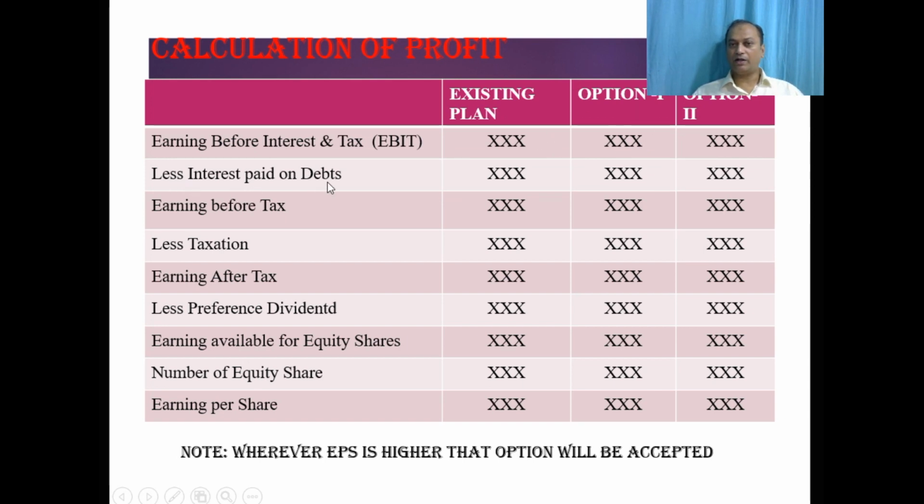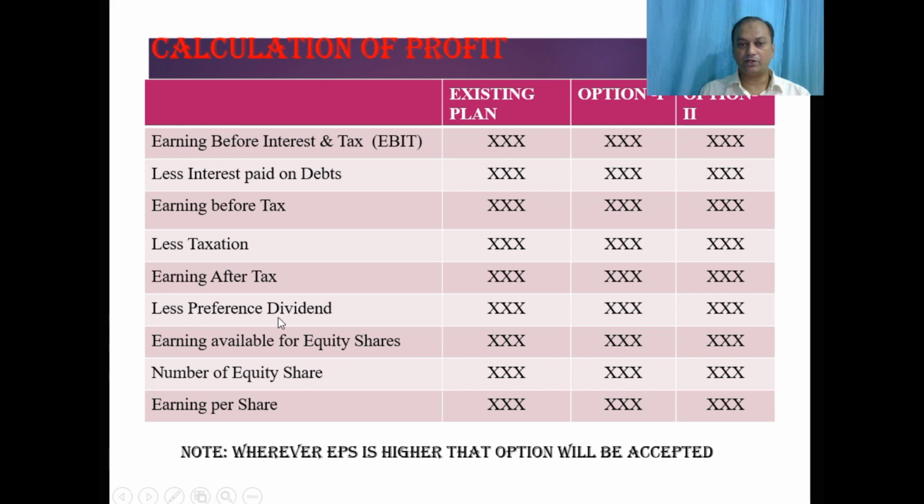Less interest paid on debt. As we have seen above, we have to calculate the interest payable to the debenture holders, so that part will be calculated as per the working note, and that will be deducted from here. Once we deduct, we get earning before tax. Less tax. Again, this information will be given to us, always in terms of percentage. It may be something around 35 to 50%. Then whatever balance we get will be taken as earning after tax. Once we have paid the tax, whatever amount is available will be given to the shareholders.